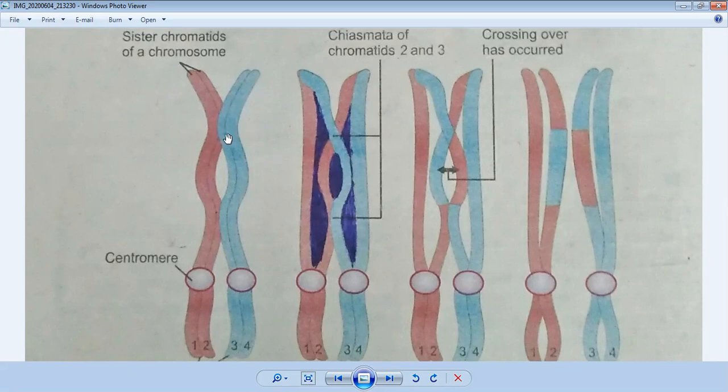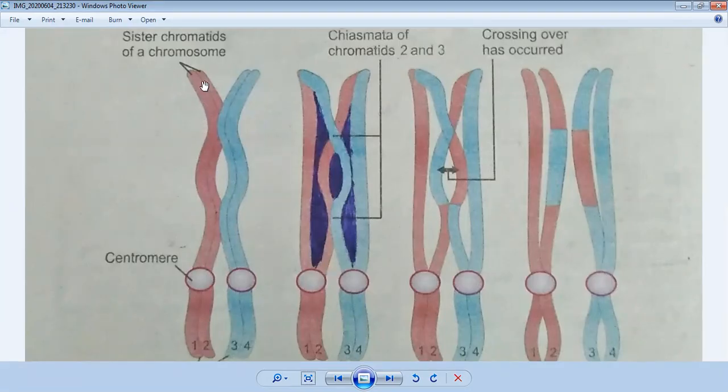Its definition is very important, you have to underline it in your book. When two pairs of homologous chromosomes are joined to each other, this process is called synapsis. And these are in the form of a bivalent. Bivalent means this is one pair and this is one pair. So they are a bivalent pair. This process is called synapsis.